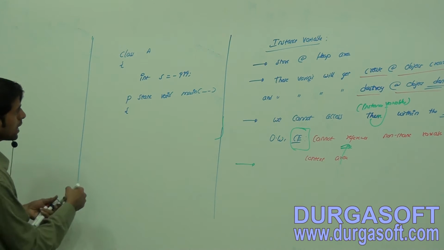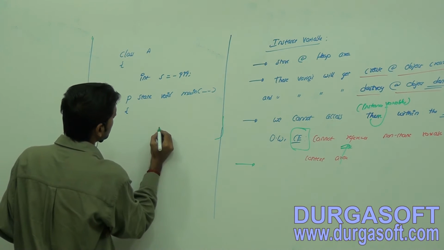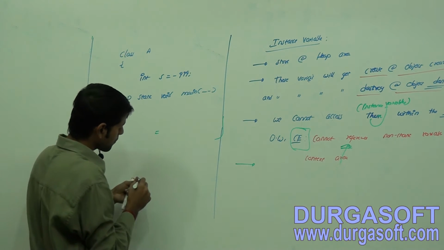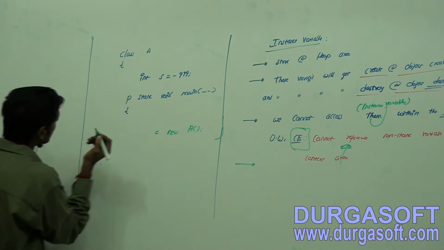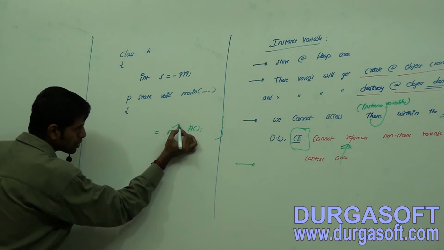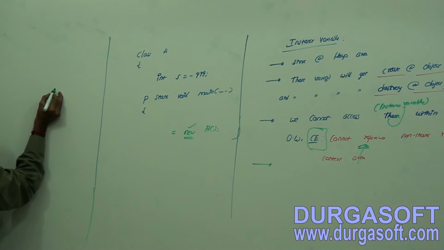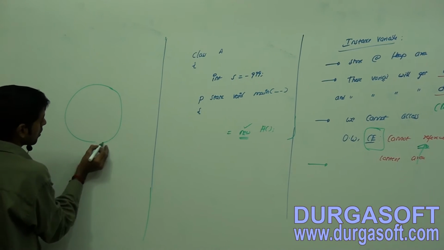Up to here, how to create an instance for this class A? Class A, new A. So what is going to happen because of this new? Memory allocation, okay.